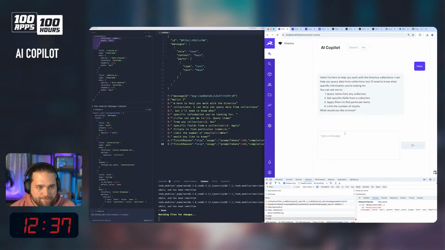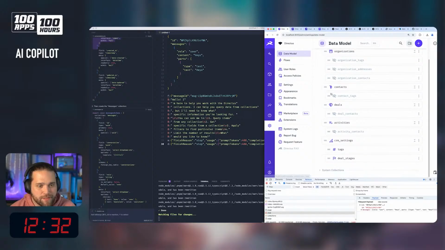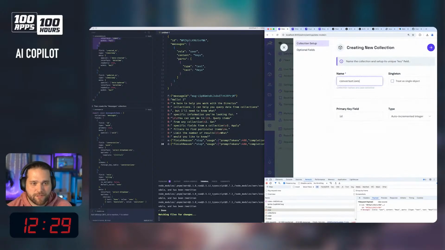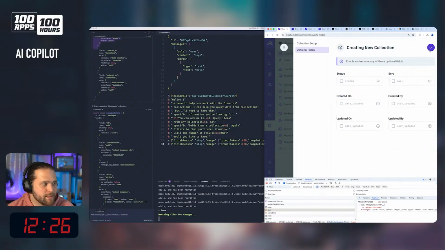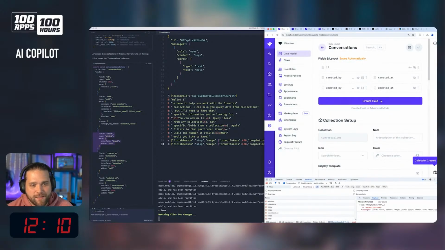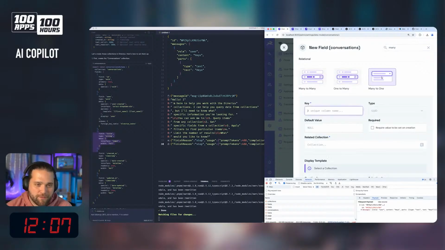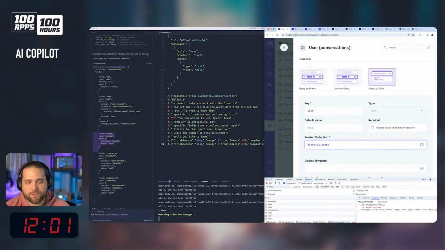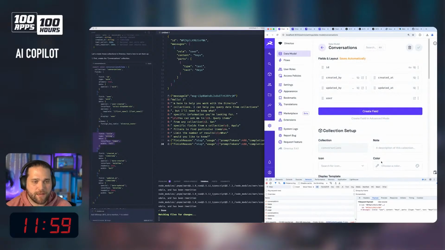Okay, and now I've got 12 minutes left just to try to round this out, see if we can get this persistence part of it. All right, so we're going to create conversations. This is going to be a UUID for the ID. Created at for the timestamp. Created by. Updated at. Updated by. We'll just go with what AI said here. I really don't want to think too much about this. We'll do a many to one relationship here. We'll call that the user. The related collection we're going to use is directus_users, which show a link to the item.